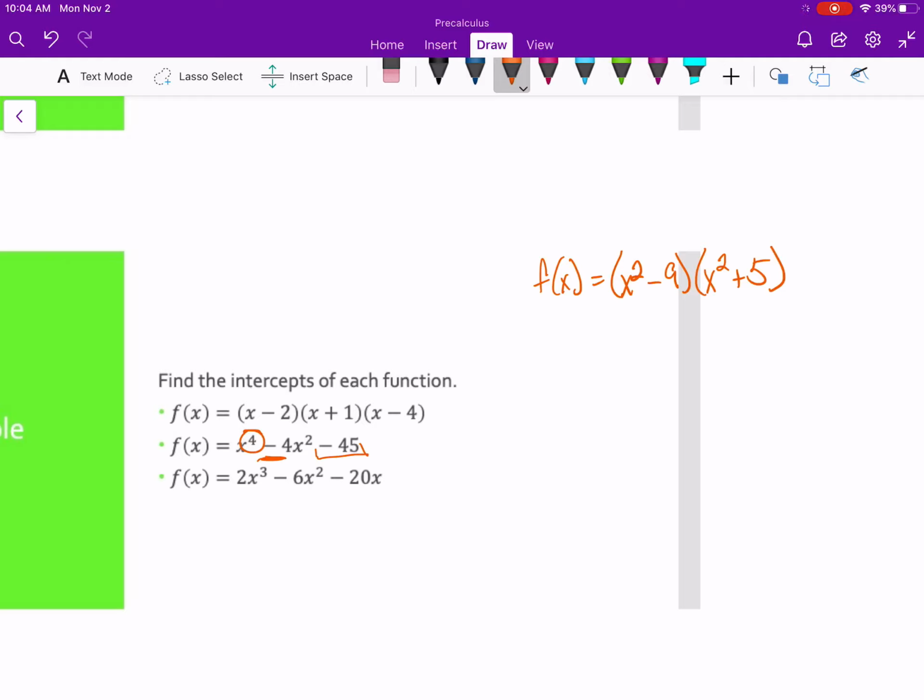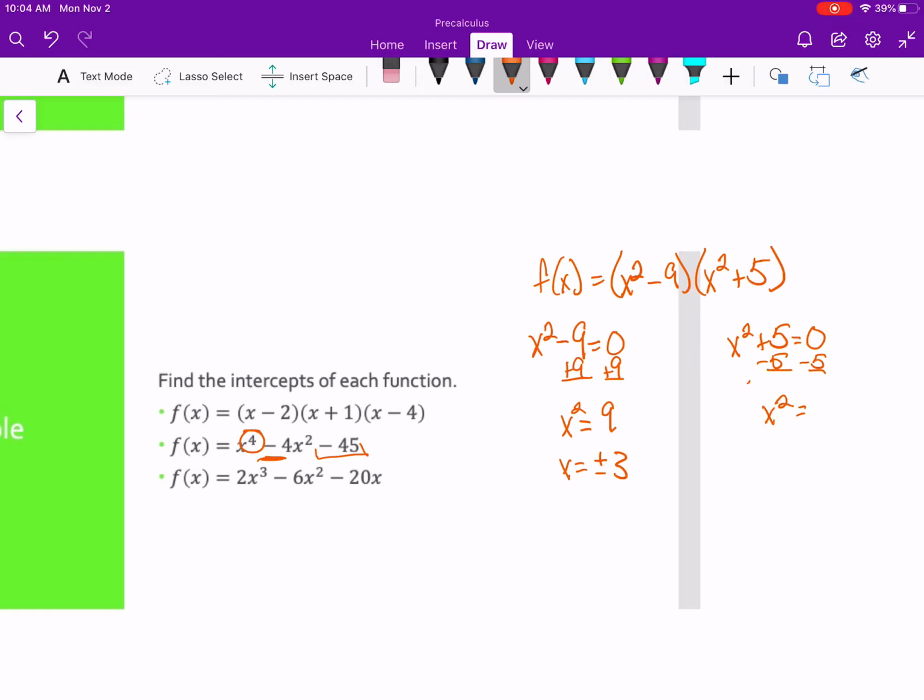To find our x-intercepts, we take x squared minus 9, set it equal to 0. Same thing with x squared plus 5. When I start solving, over here I will get x squared equals 9, so x is equal to plus or minus 3. And over here, I subtract 5 from both sides.